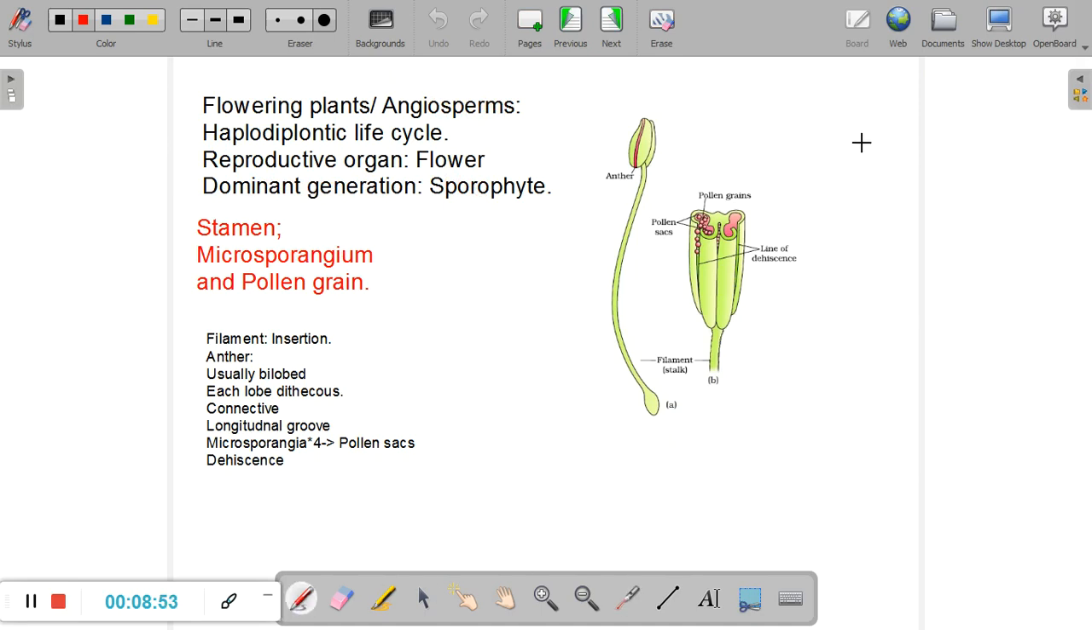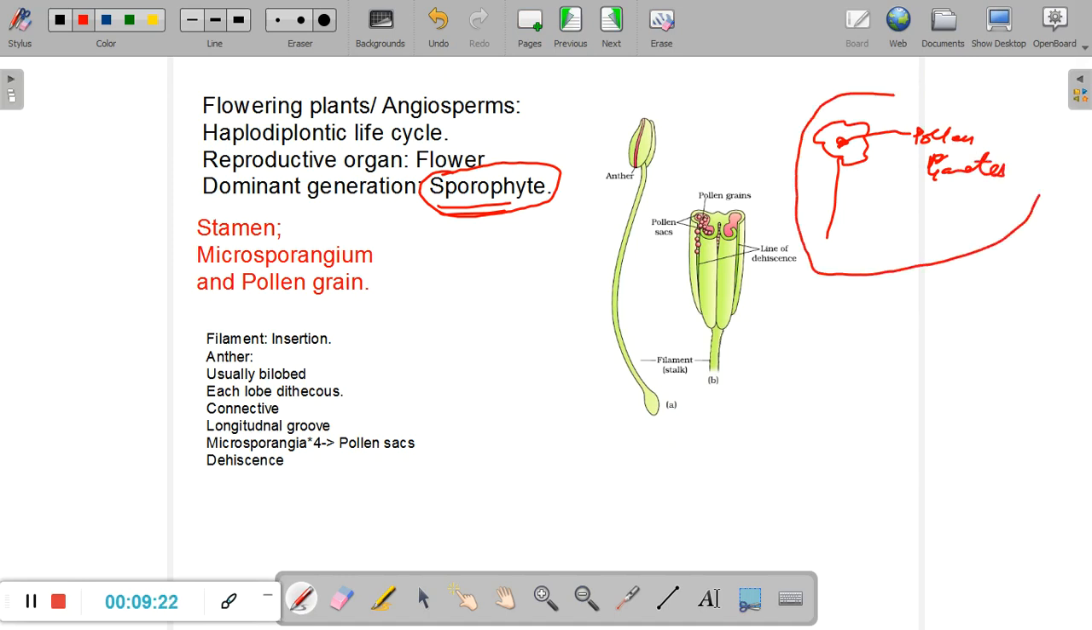Now I want you to first of all think of a flowering plant. The dominant generation is a sporophyte, which means the most prominent plant body that we see, the one with the leaves and the flowers, the one that we see for most of its life, is a sporophyte, which means it produces spores. Now you must be wondering, but I've seen plants with flowers which produce pollen grains, and pollen grains have got the gametes. So this plant should be a gametophyte.